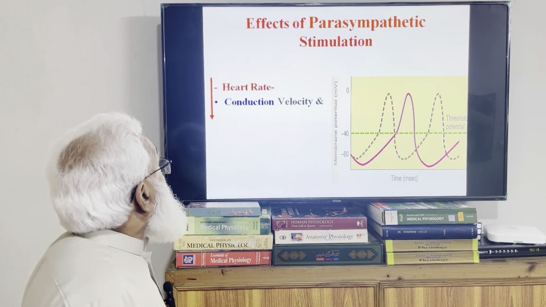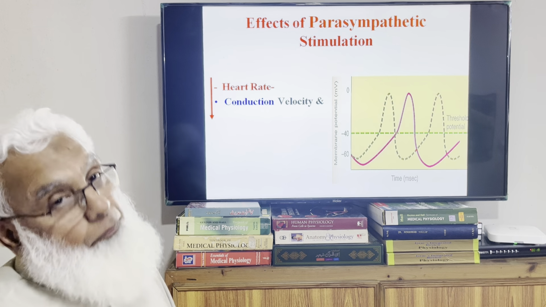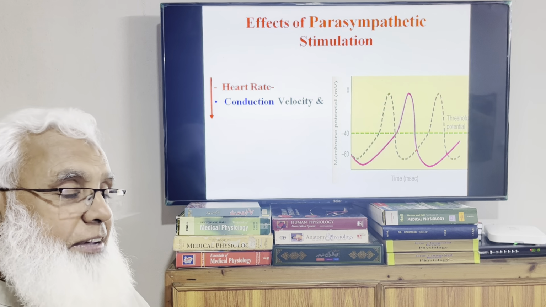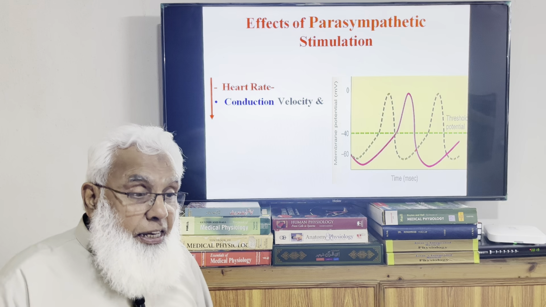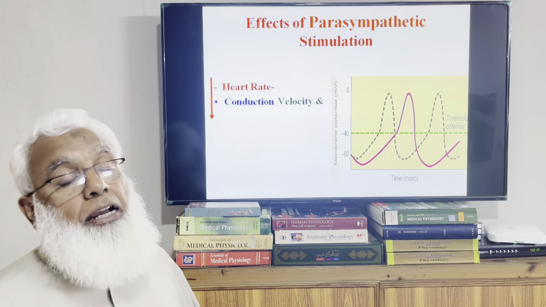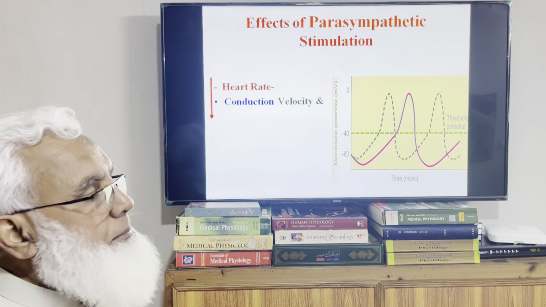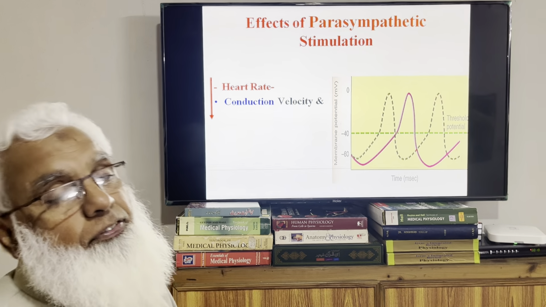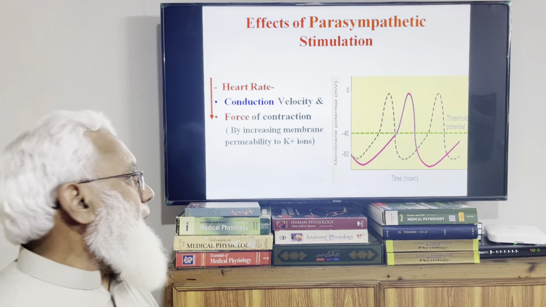So it is a negative chronotropic effect. Conduction velocity is also reduced. Velocity of conduction, especially at the AV node. At the AV node there is an AV nodal delay. In the previous lecture we were talking about it. There is delay in the conduction in the AV node that is further increased on parasympathetic stimulation. It further increases the delay in the AV node, and velocity of conduction is also reduced. So it has the effect opposite to the sympathetic system.